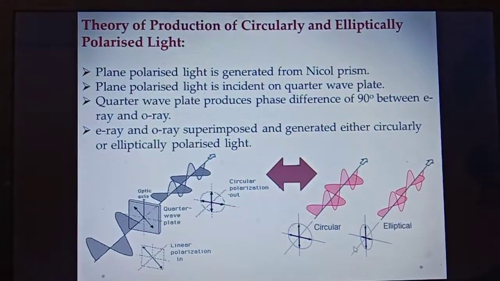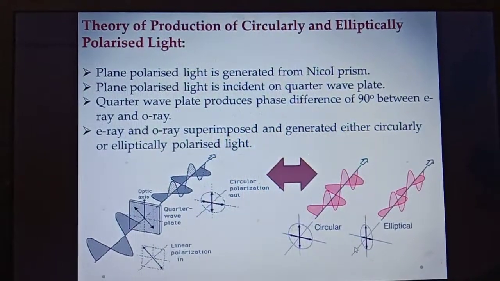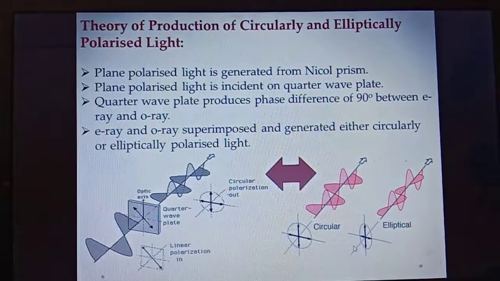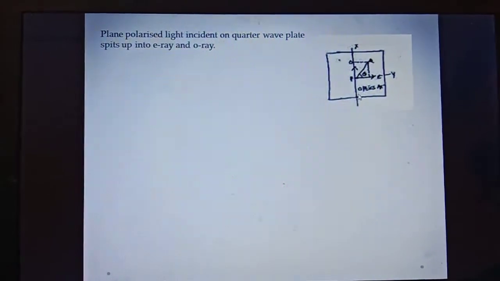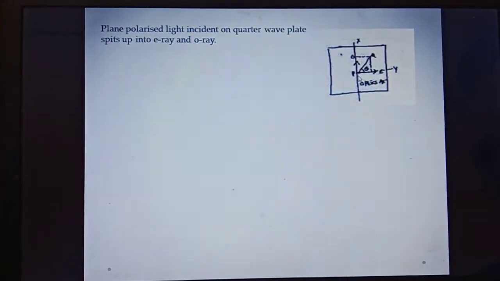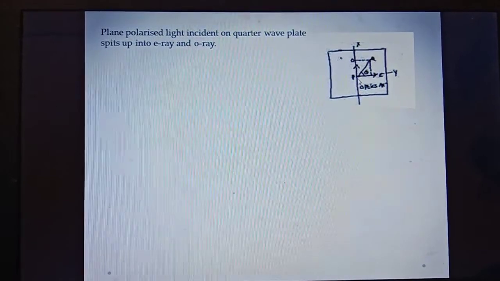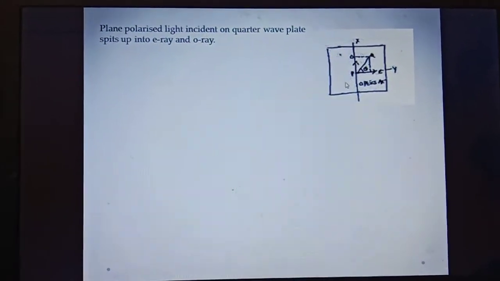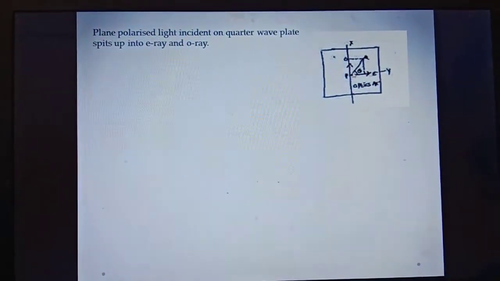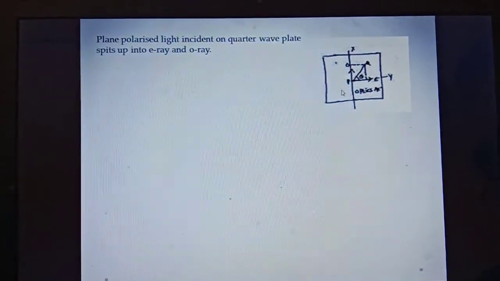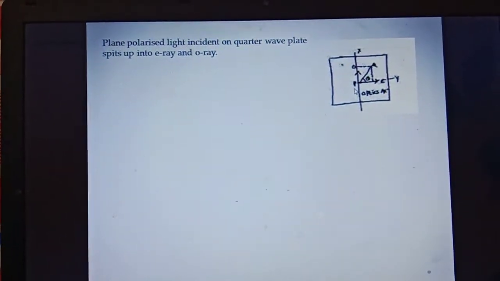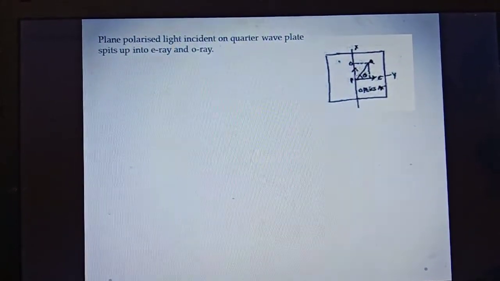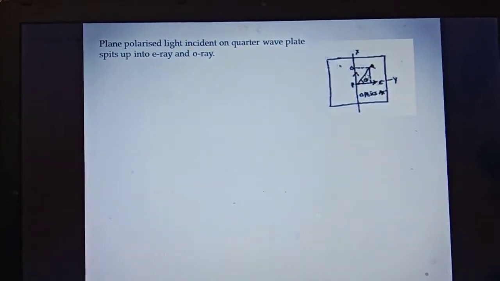To distinguish these two lights, we need to solve some mathematical terms. So this is the quarter wave plate. A plane polarized light is incident on this quarter wave plate at point P such that the plane polarized light is vibrating in this direction. So this PQ is the vibration direction of the plane polarized light, or we can say this PQ is the amplitude of the vibration direction.